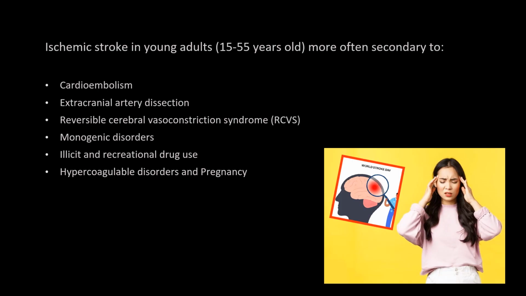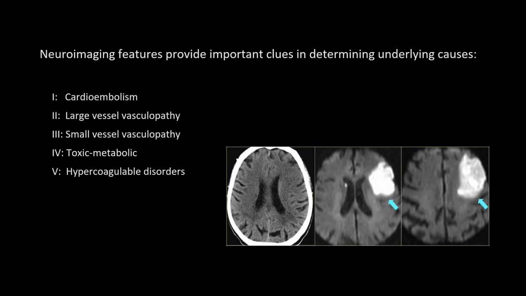Compared with older patients, young individuals more often have ischemic stroke secondary to cardioembolism, extracranial artery dissection, reversible cerebral vasoconstriction syndrome, aka RCVS, monogenic disorders, illicit and recreational drug use, hypercoagulable disorders, and pregnancy.